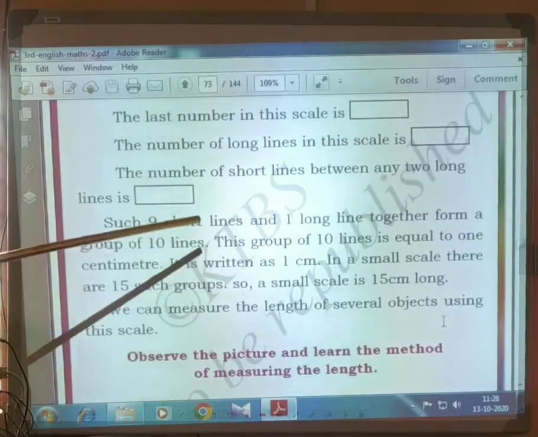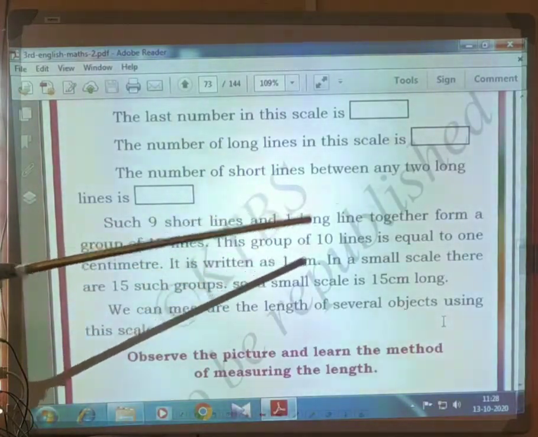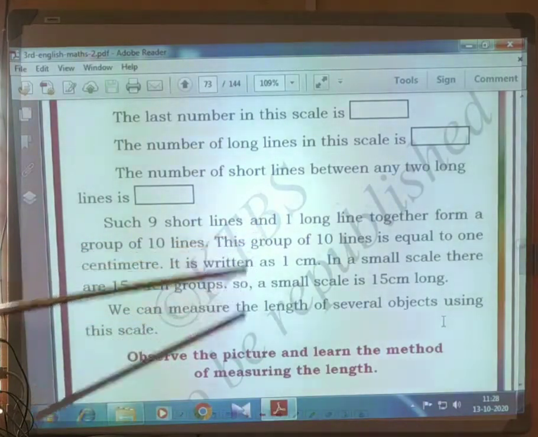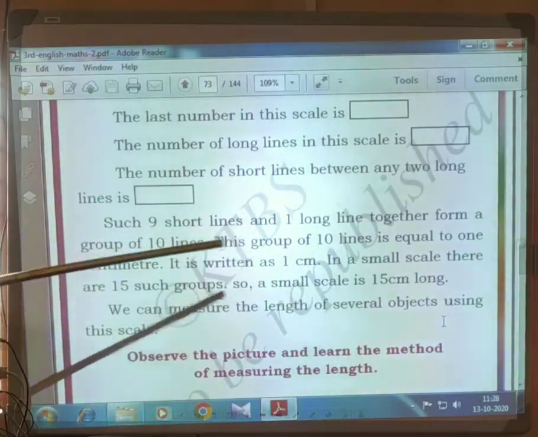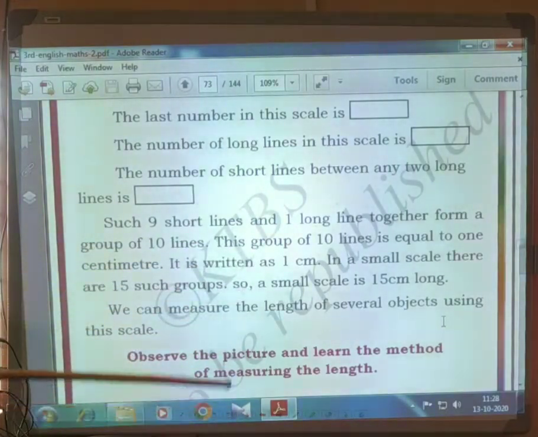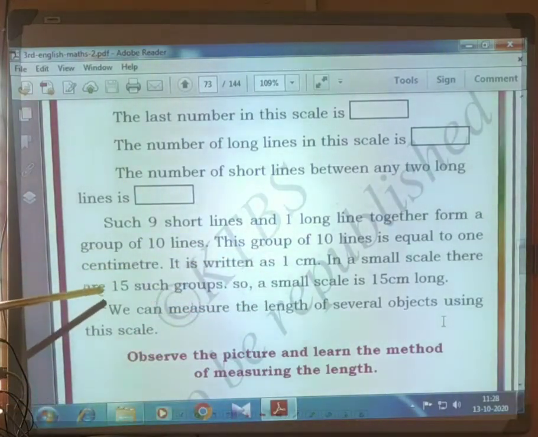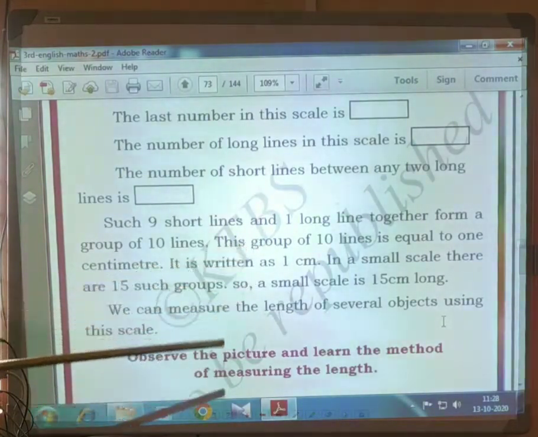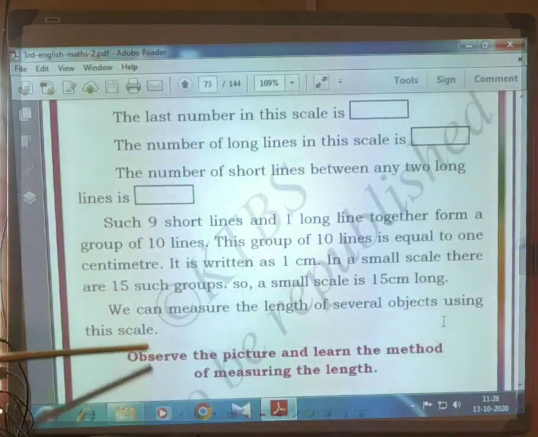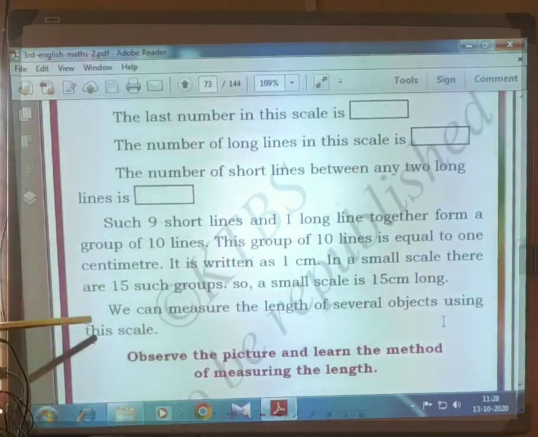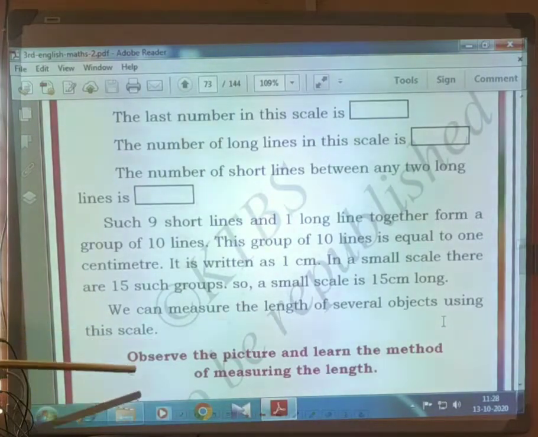Such 9 short lines and 1 long line together form a group of 10 lines. This group of 10 lines is equal to 1 centimeter. It is written as 1 cm. In a small scale, there are 15 such groups. So, a small scale is 15 centimeter long. We can measure the length of several objects using this scale.